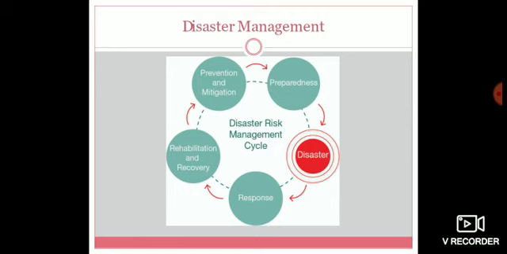Prevention and mitigation. Once again, I'll explain the disaster management cycle, children. First one, preparedness. Preparedness means how we prepare to face a disaster. Is it clear, children? The next one, response: how we respond to the disaster.